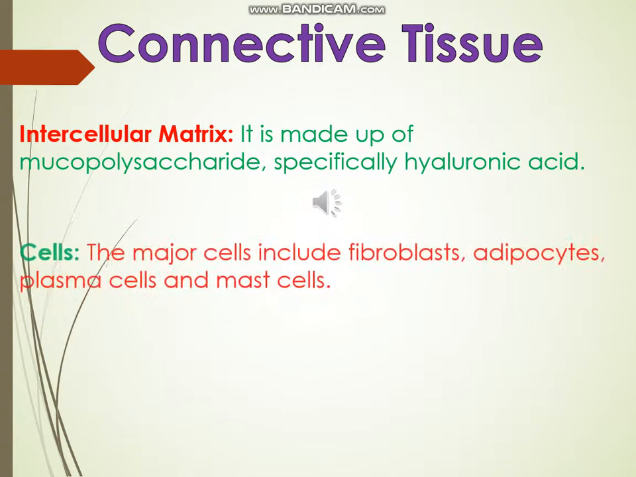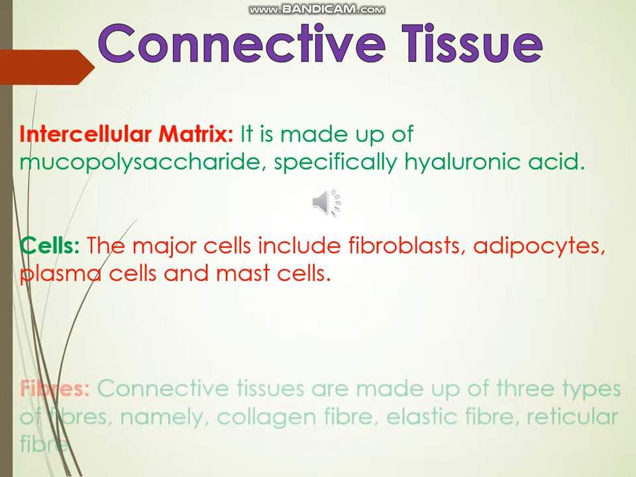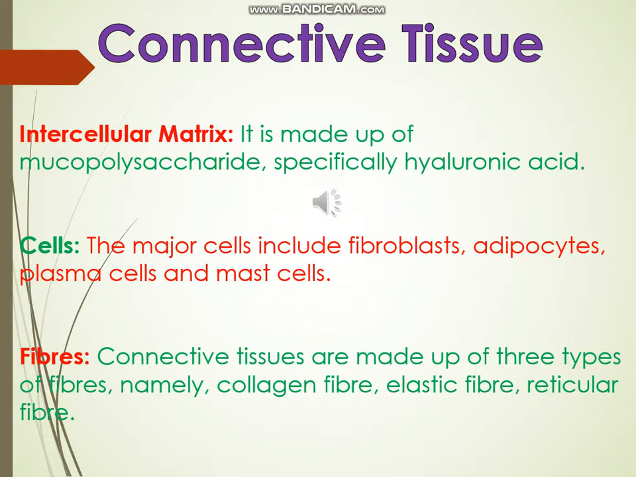Next one is cells. The major cells include fibroblasts, adipocytes, plasma cells, and mast cells. And the last one is fibers. Connective tissues are made up of three types of fibers, namely collagen, elastic fibers, and reticular fibers.